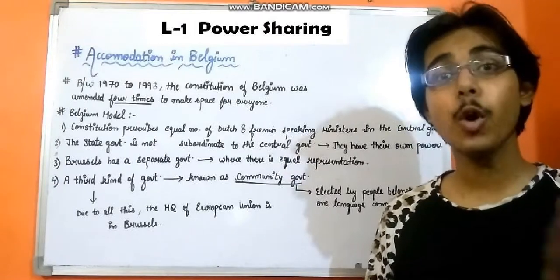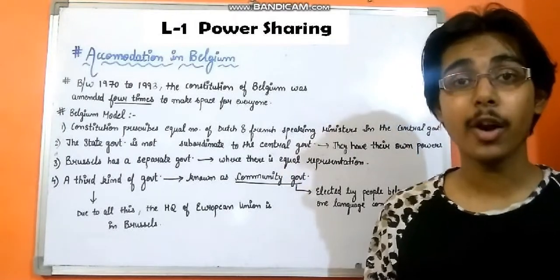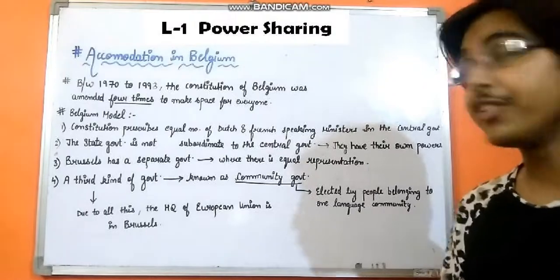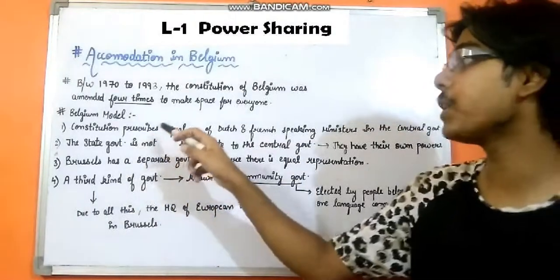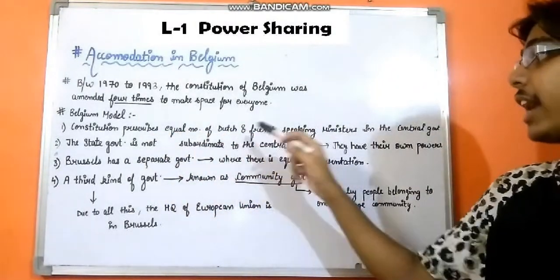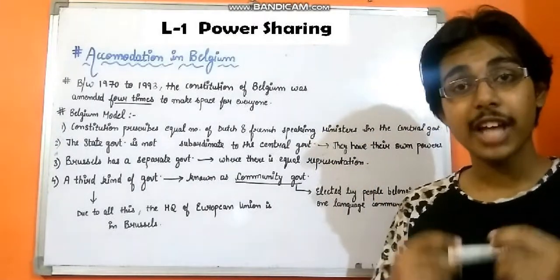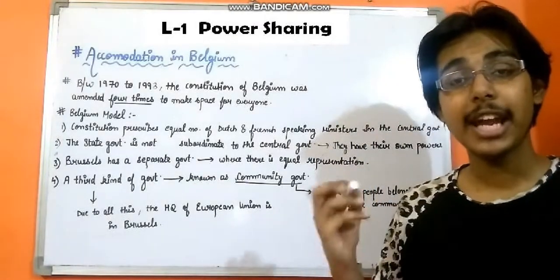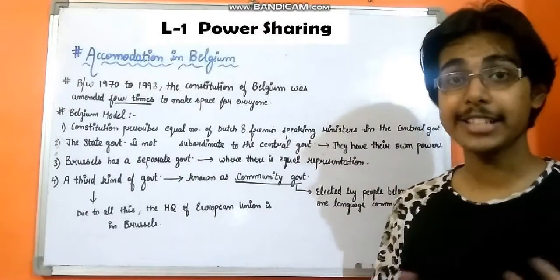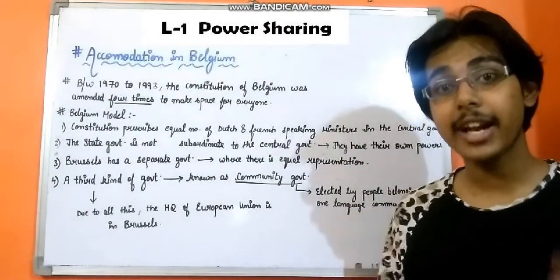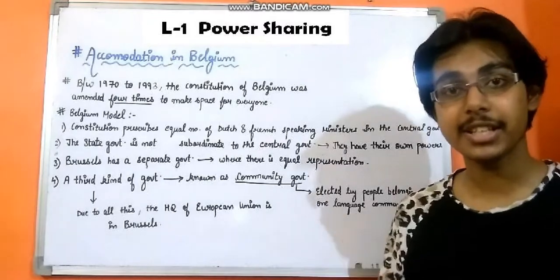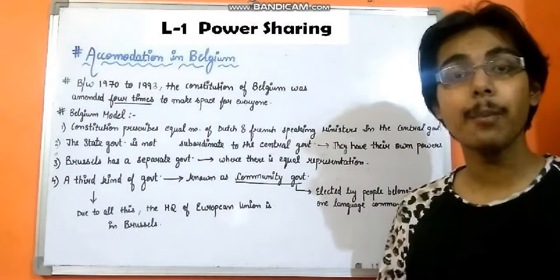Okay, so there are 4 main features of this Belgium model, so we'll study them one by one. The first feature is that the constitution prescribes equal number of Dutch and French speaking ministers in the central government. You would recall that the Dutch community was in majority when it came to the country as a whole, except the capital. Therefore, in the central government, both the communities decided that there will be equal number of ministers